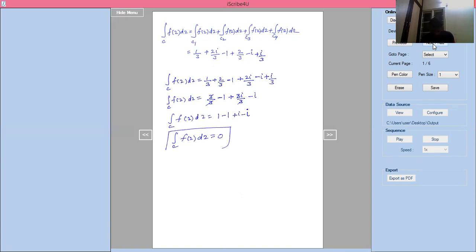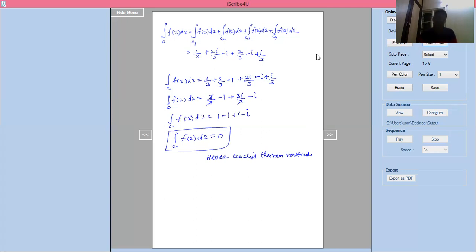Hence, Cauchy's theorem verified. So similarly, any kind of problem they give, you can simplify using Cauchy's theorem in the same way. Here 4 curves are given.